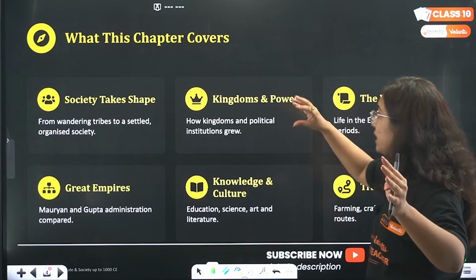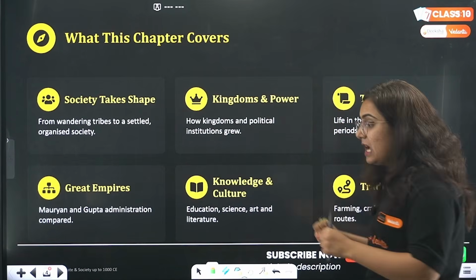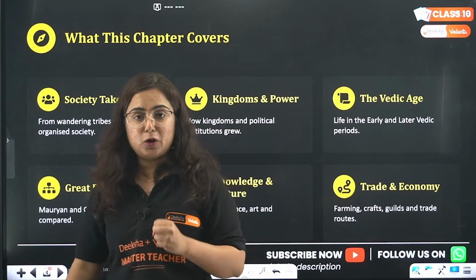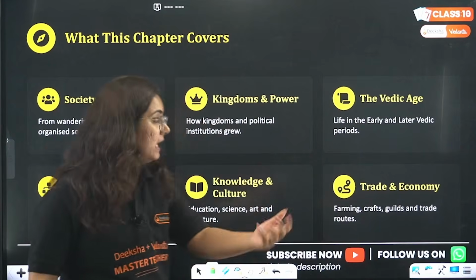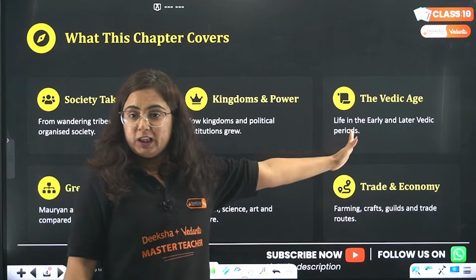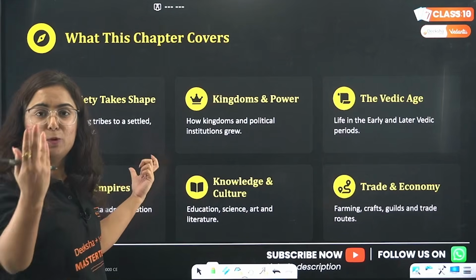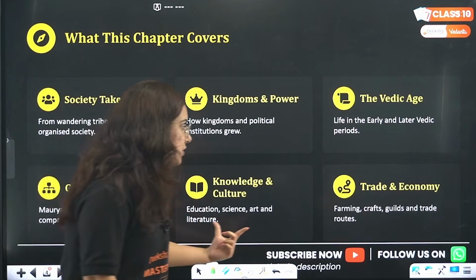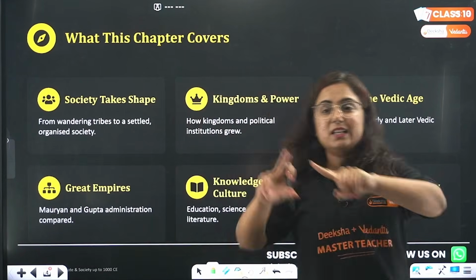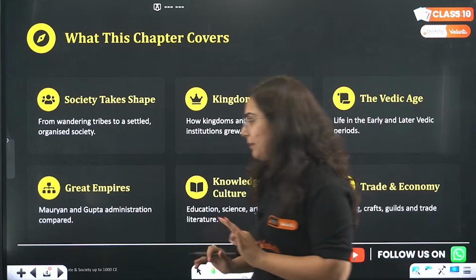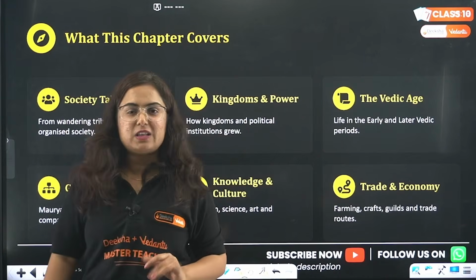Then we will see how kingdoms came into power, how Mahajanpadas and Janpadas led the formation. Then the Vedic age particularly. Then we will talk about the great empires of India, Mauryan Empire, Gupta Empire, knowledge and culture, then trade and economy. This is the complete cover of the chapter. Are you guys ready to start this chapter?